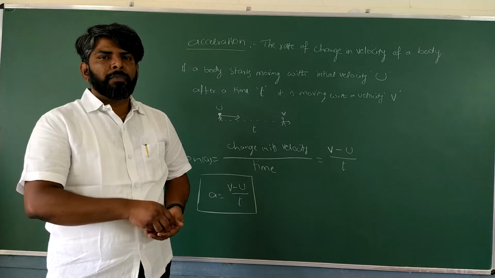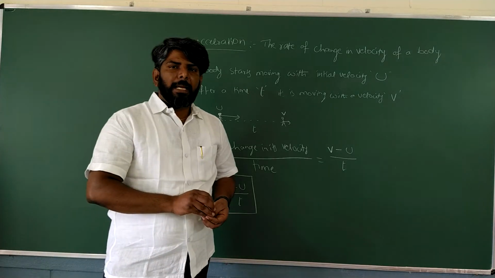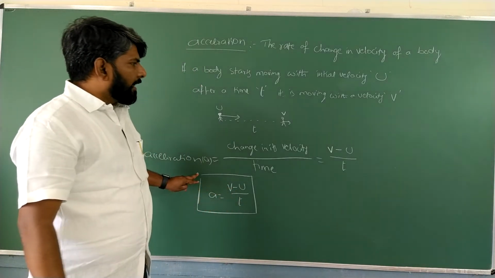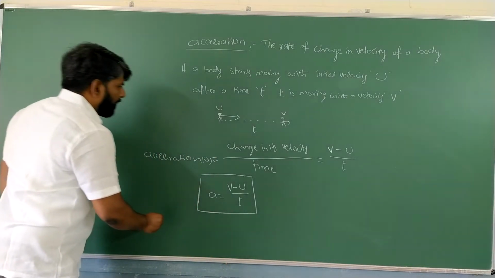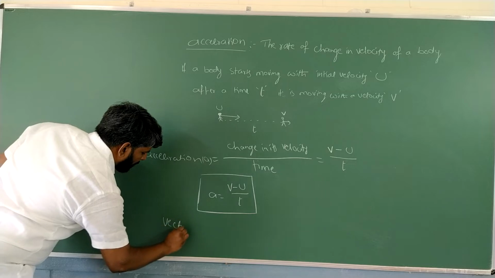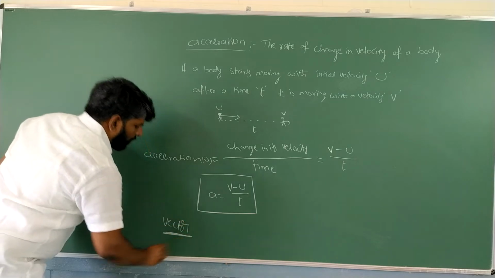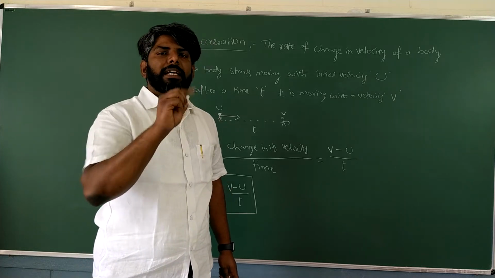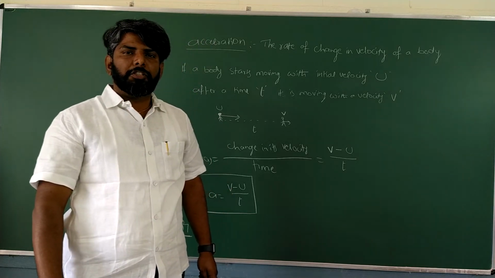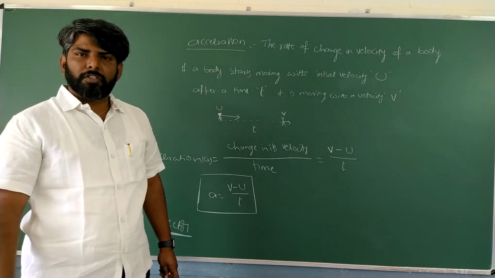That's it. Okay. Students, basically here acceleration is also a vector quantity. Which quantity is this? Vector quantity. That means it has both magnitude and direction. Got it?